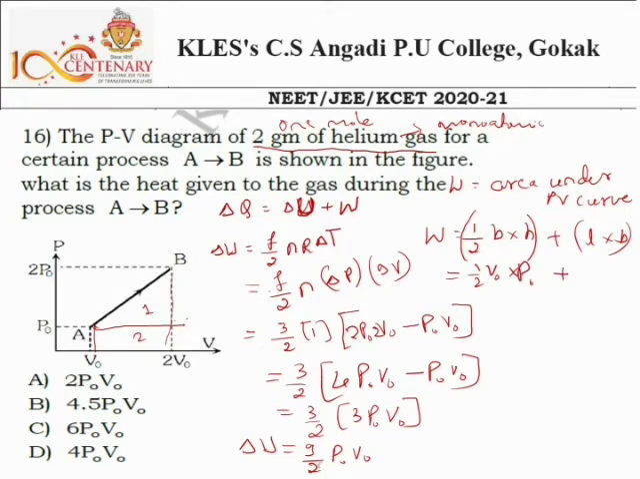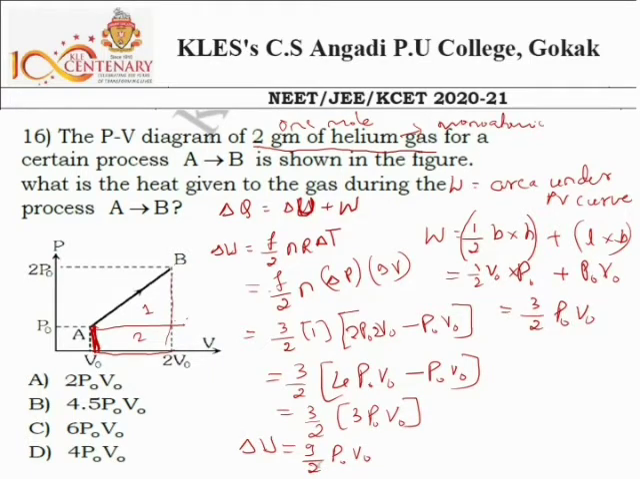Plus sign. Length of this one, so length is from here to here. For the rectangle, the length is P0, from base to here, this is P0, into breadth from here to here, this is 2V0 minus V0. Again this is V0. And here 1 by 2 P0V0 plus P0V0, so this is 3 by 2 P0V0.